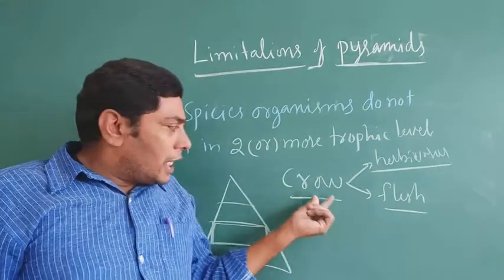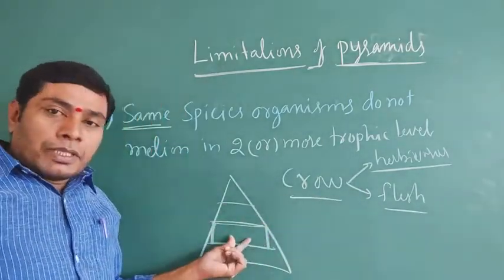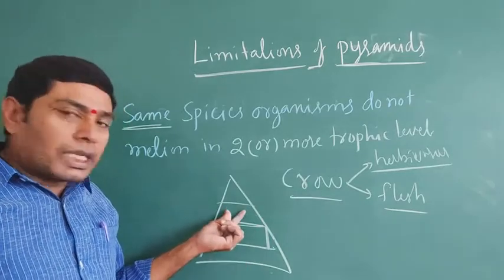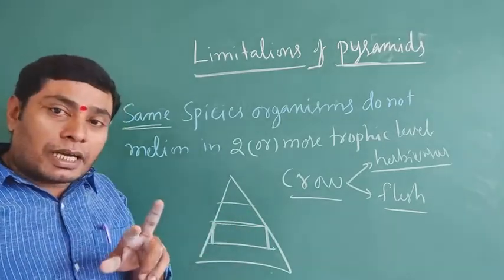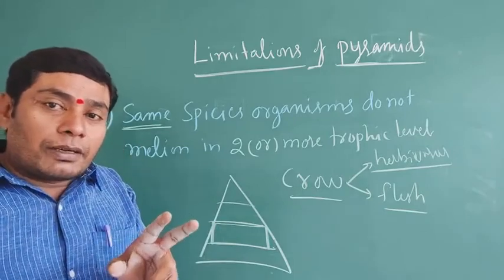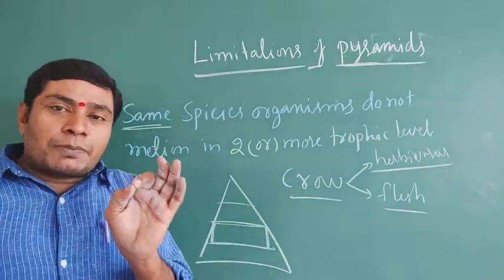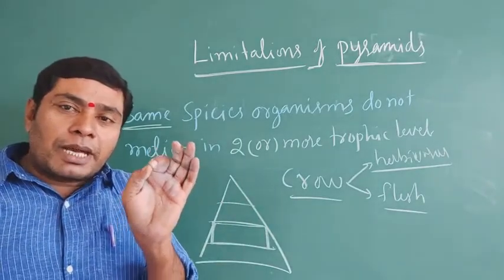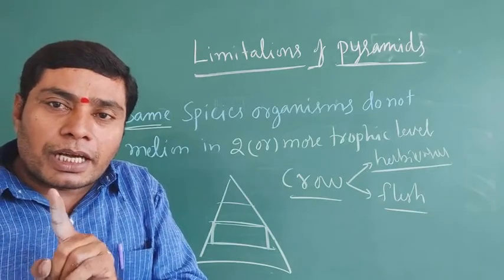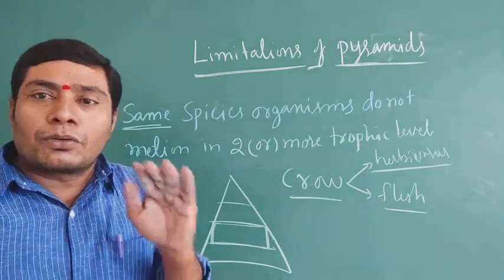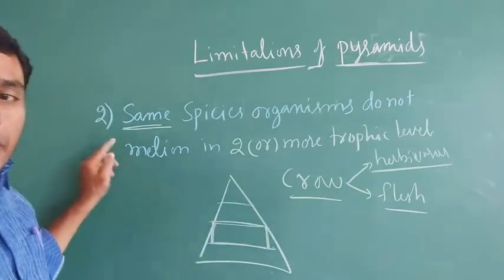So the crow is either a primary consumer or a secondary consumer, but it cannot be both. The same species of an organism can occupy only one trophic level, not two or more. It is the second limitation.